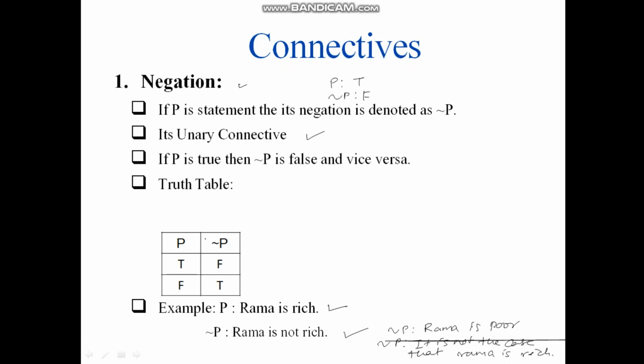The truth table of this one is given here. This is applied on only one operand, hence it is called a unary connective. Whenever P is true, not P is false. Whenever P is false, not P is true.